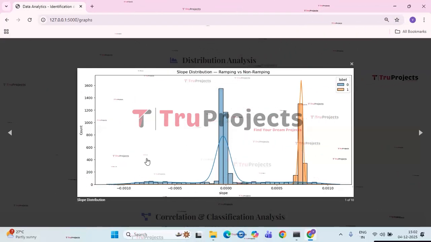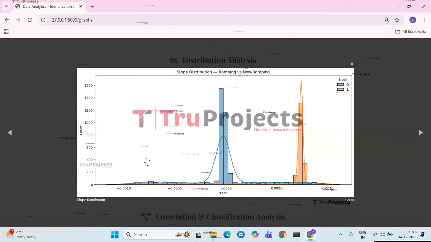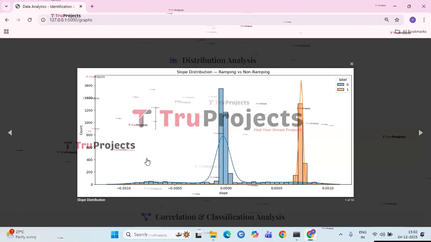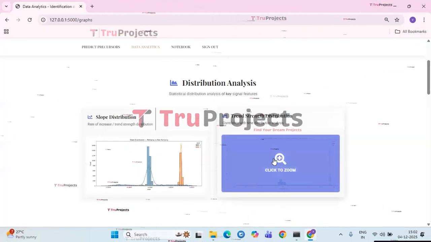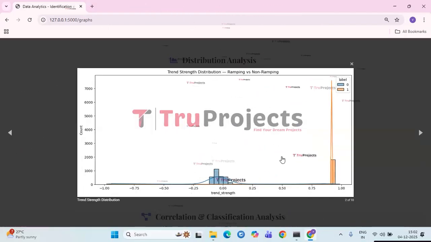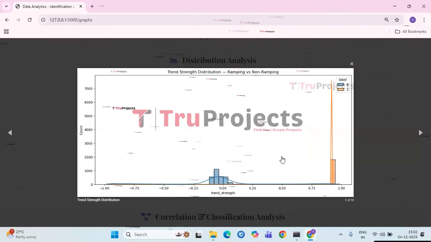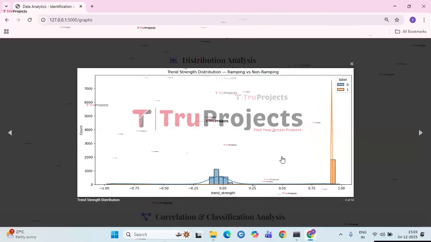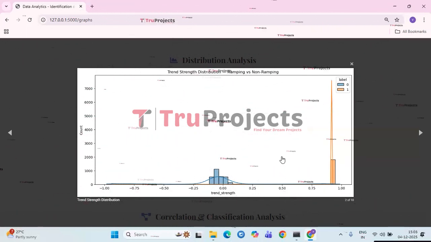This separation between the two curves highlights that slope is an important and discriminative feature for distinguishing between precursor or non-precursor patterns. Next, we have the trend strength distribution graph. The graph shows the distribution of trend strength of ramping and non-ramping signals. Non-ramping signals are mostly centered around 0, indicating weak or no consistent trend in their behavior.